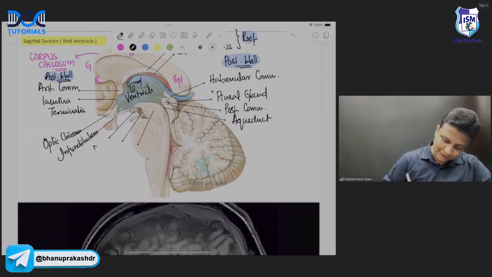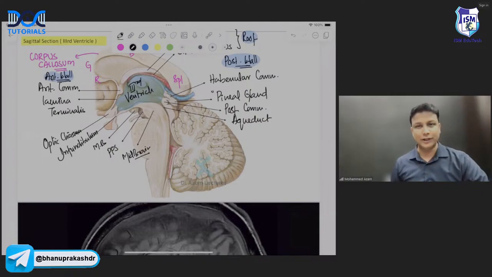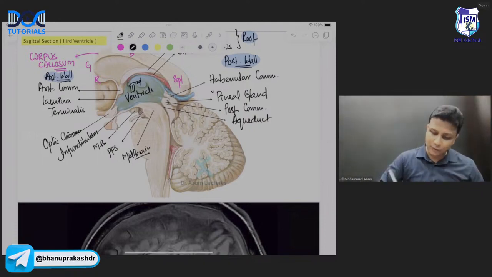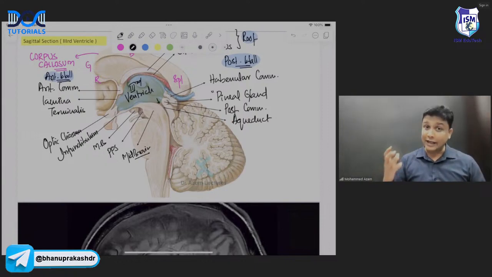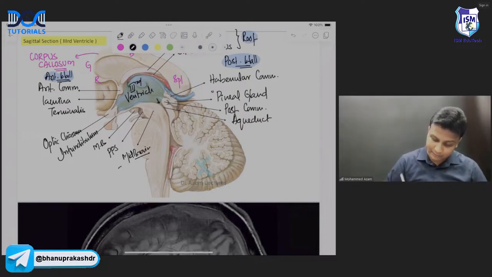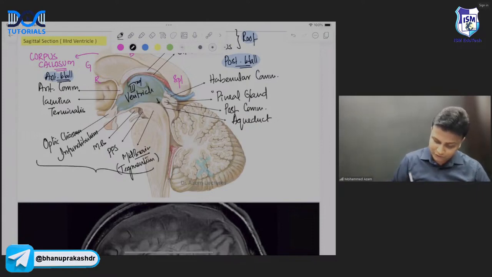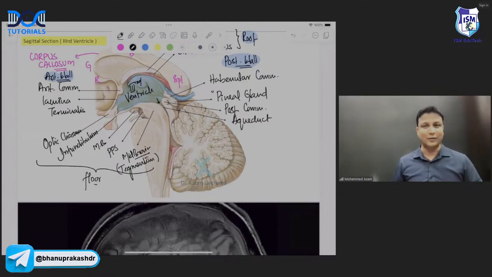And this body here, again, the same thing. This is the mammillary body. And this perforated substance here will be the posterior perforated substance. And this part is actually the midbrain part. But in midbrain, my dear friends, within few minutes, I'll show you here. जो aqueduct होता है ना, aqueduct is an important landmark. Why? Because whatever part that you find behind the aqueduct, that will be the tectum part. And in front of the aqueduct, this part here will be the tegmentum part. To be more specific, it is the tegmentum part of the midbrain, sir. And all these structures are going to form the floor of the third ventricle.